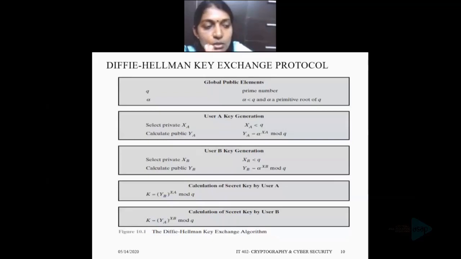That means the two global quantities and the two public quantities computed by user A and user B. So the intruder only has these four quantities to work with. Thus the intruder is forced to take a discrete logarithm to determine the key. It is very difficult to calculate the discrete logarithm. It is a hard problem.